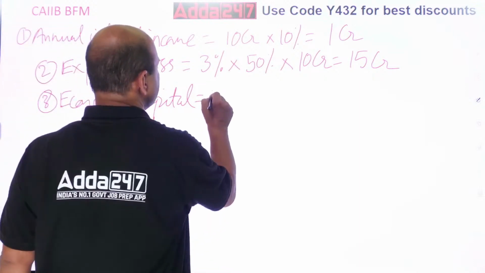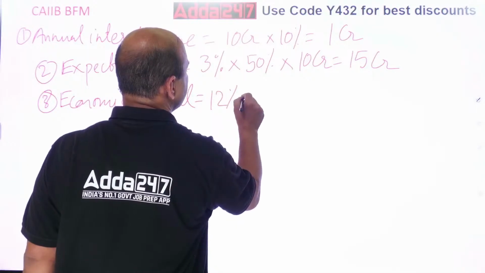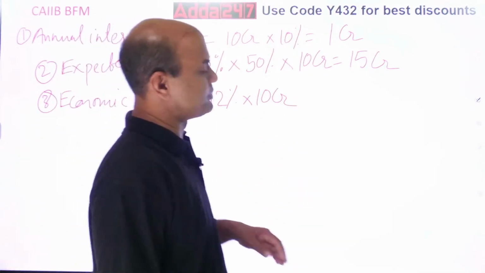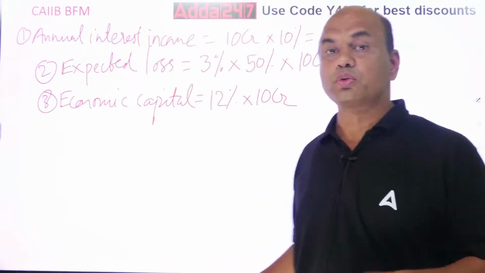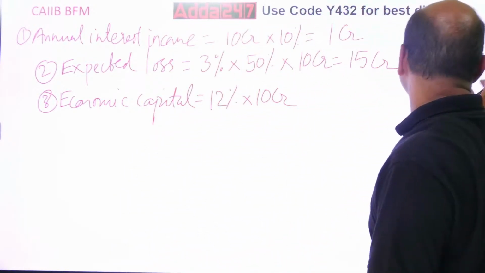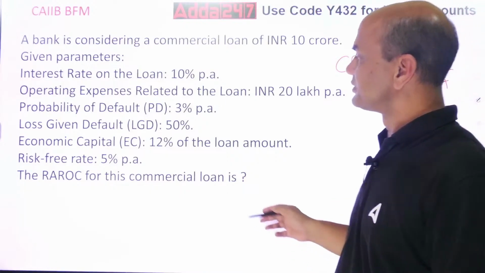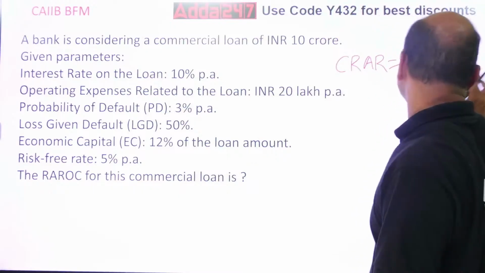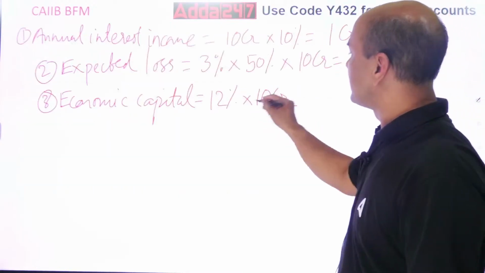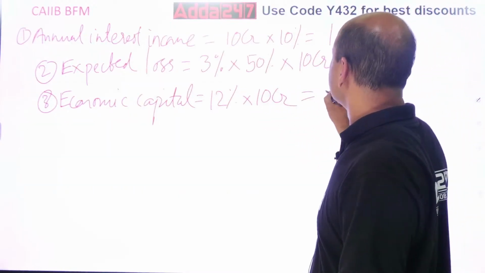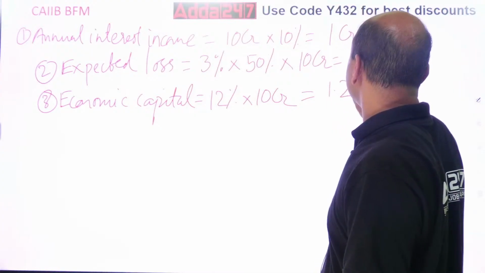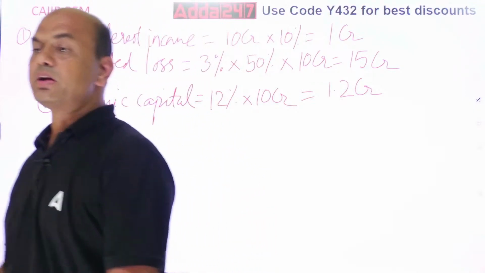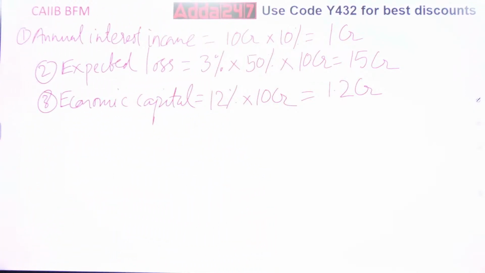Just check the figures, because we are solving such big numericals that you many times tend to forget the figures. Economic capital 12%, right? And loan amount is 10 CR. So 12% gives 1.2 crores. So this is your economic capital.